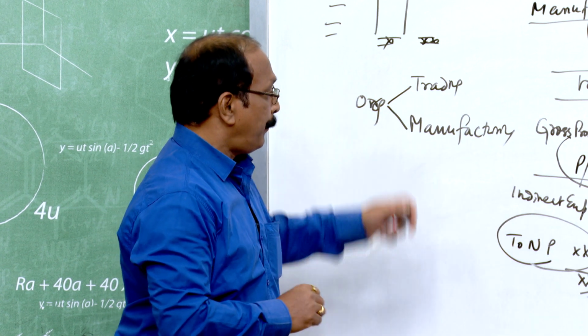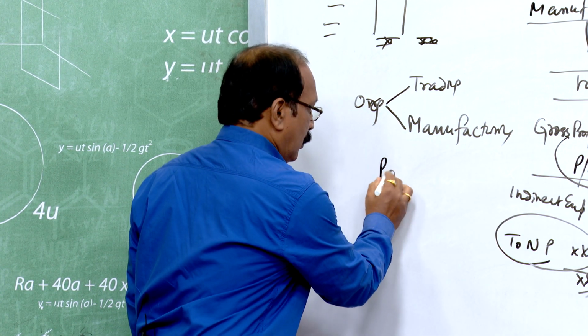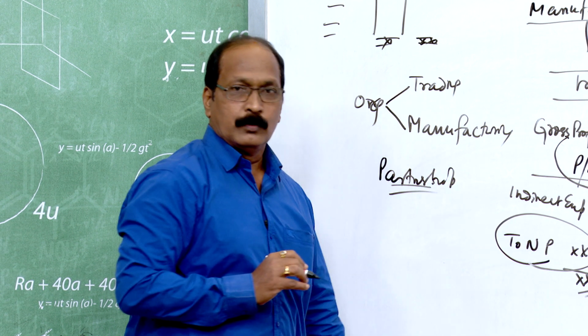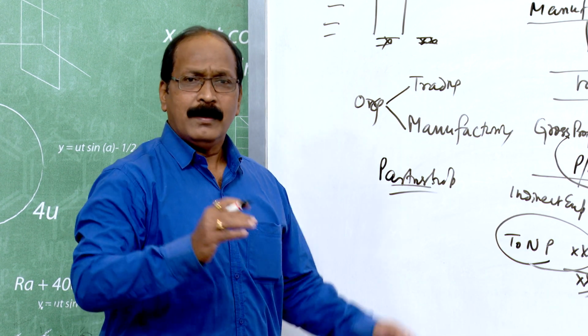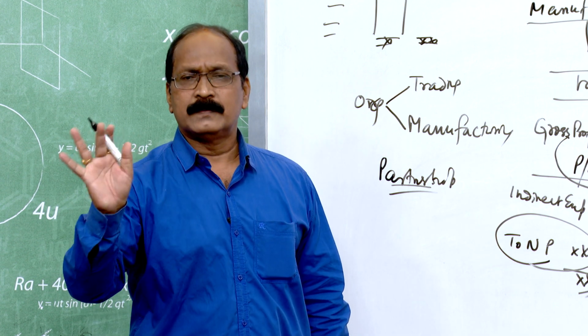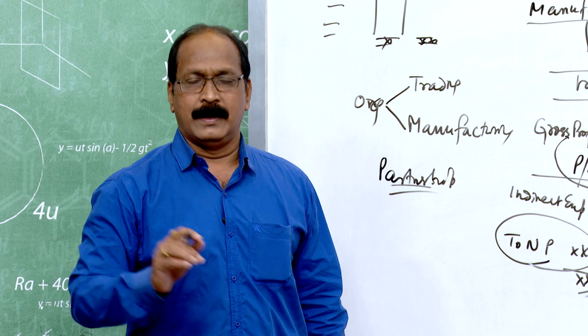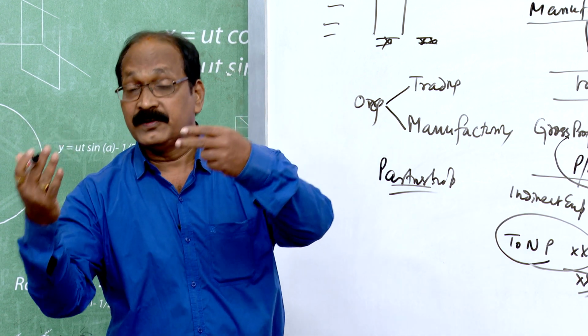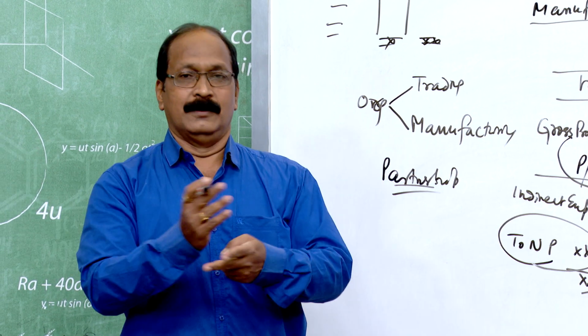But in the case of a partnership business, which we are talking about today, the owner is not one. A number of owners, a number of partners are there. So, whatever profit is earned is to be distributed among the partners.